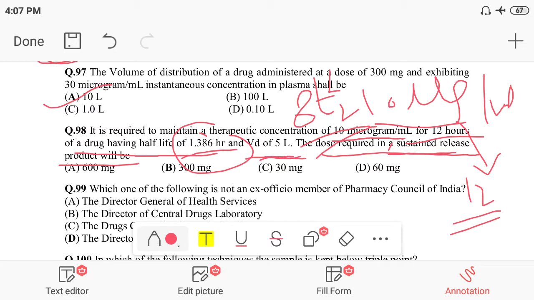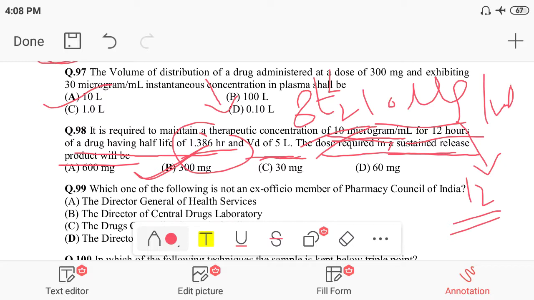So we have to take that much drug such that when we divide it by 8 half lives, the drug concentration reaches 10 microgram per ml. When you calculate this, the dose quantity goes to option B, 300 milligram, because we are giving 300 milligram of drug.